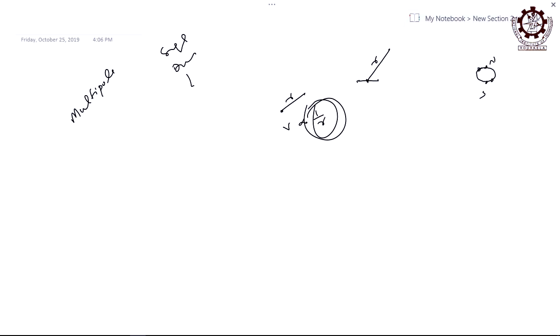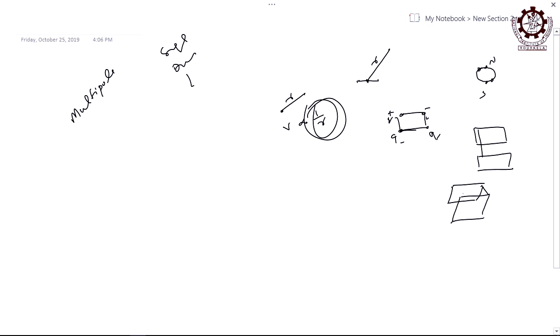So now if two dipoles are put together one after the other, let us say here is a dipole with plus minus q each, and here is another dipole, this is minus, this is plus, then it is called a quadrupole. Similarly, an octupole means there are 4 and again there are 4, joined together just like a box like this. If it is plus minus, then again minus plus, similarly if it is plus it is minus, then minus, sorry, plus minus again plus.